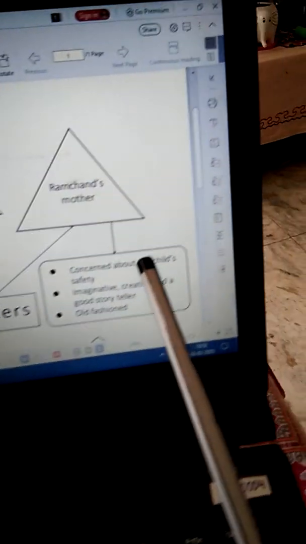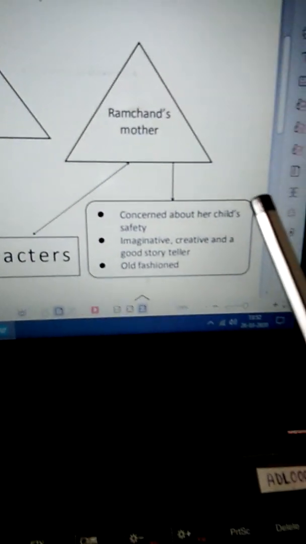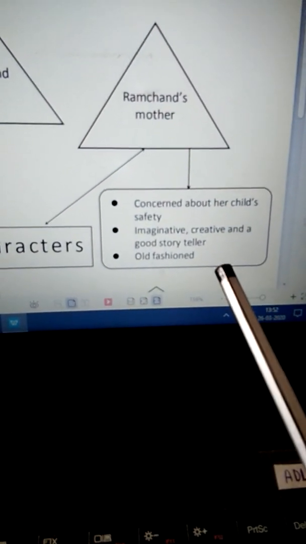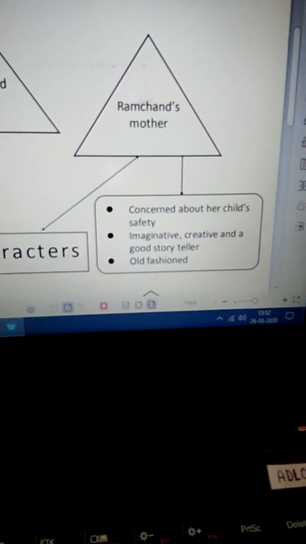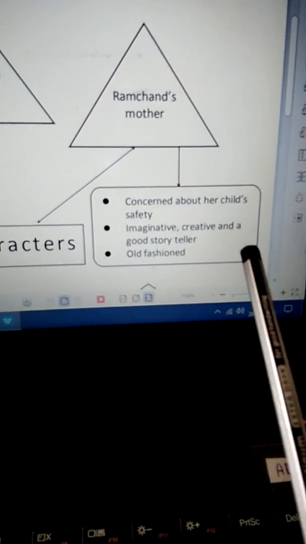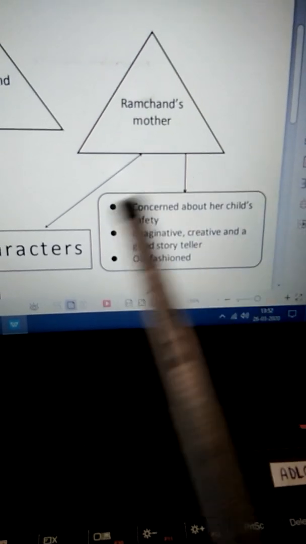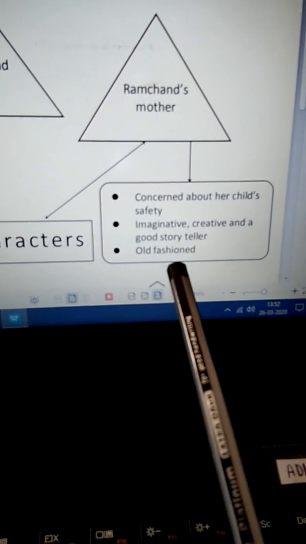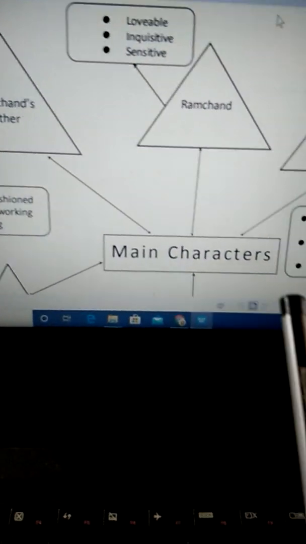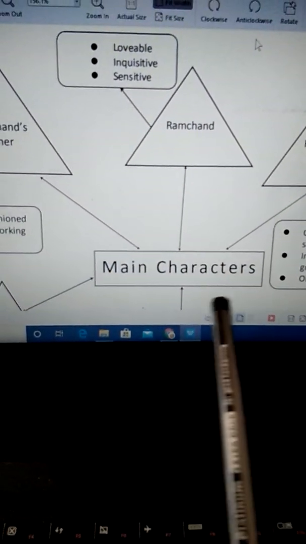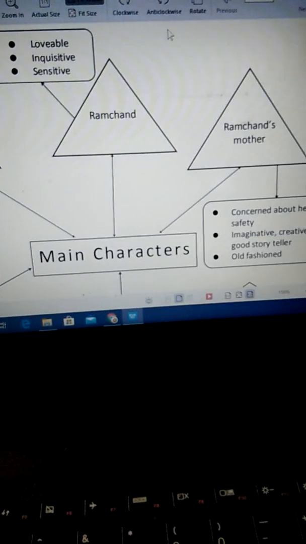Imaginative, she keeps on making imaginary stories for her son. Creative, she makes creative dolls and figures out of the lump of dough, and a good storyteller, as we have already come to know. She is also old fashioned. She is also not very modern. So here we discussed the main characters and their characteristics.